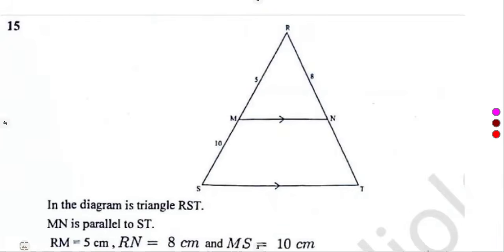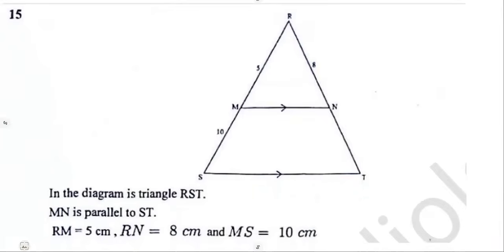Then from this diagram, we are given on number 15 a triangle RST. Okay, we've got our R there and our S and T. MN is parallel to ST. Then there's line M here and N, so that these two are parallel.